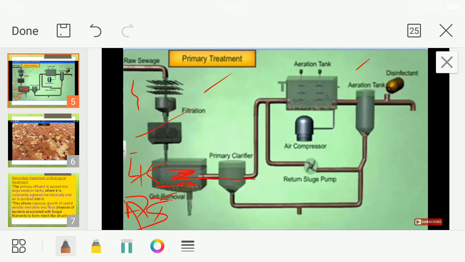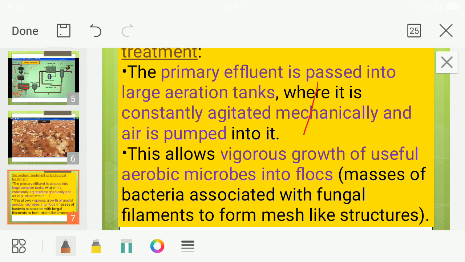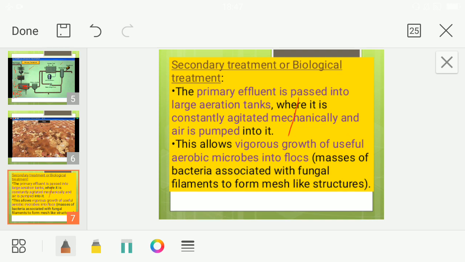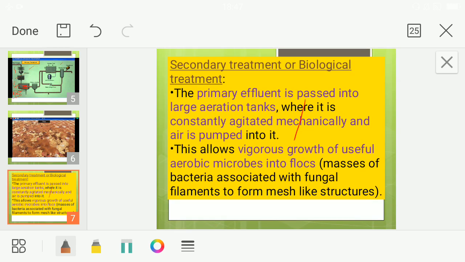So what is moving into the secondary treatment? The effluent. Okay, yes. So now when you are seeing the secondary treatment, or biological treatment, why do we call this one biological treatment? Because here we are going to use microbes in treating the waste. The primary effluent, I have already told you, is moving into what?